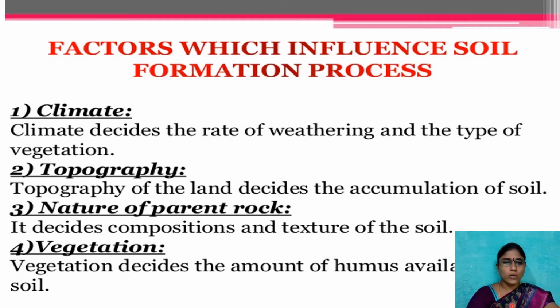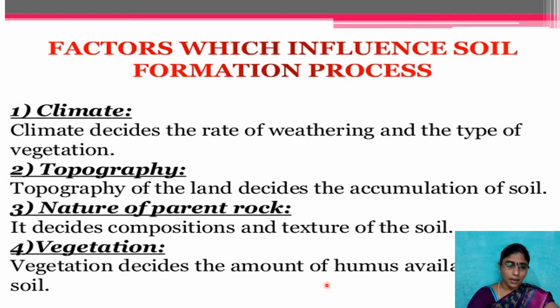Next one is vegetation. Vegetation decides the amount of humus available in the soil. If you see the arid zones, meaning high temperature areas, crop cultivation is not suitable in those areas. Understood? Because of the humus available in the soil, it gives water resources for a long period of time.